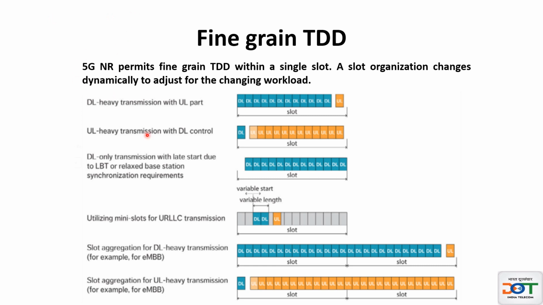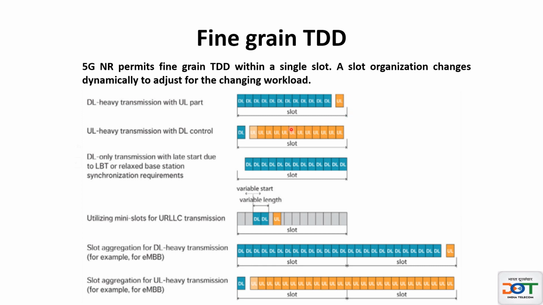So in 5G new radio, we can use FDD or TDD both, depending upon which frequency we are using and what the use case is. So let us talk about TDD, time division duplex. FDD is frequency division duplex. In case of 5G NR, it is very flexible. For example, if you have a slot and in that slot you have symbols, maybe you can use all the symbols for downlink and say one symbol for uplink.